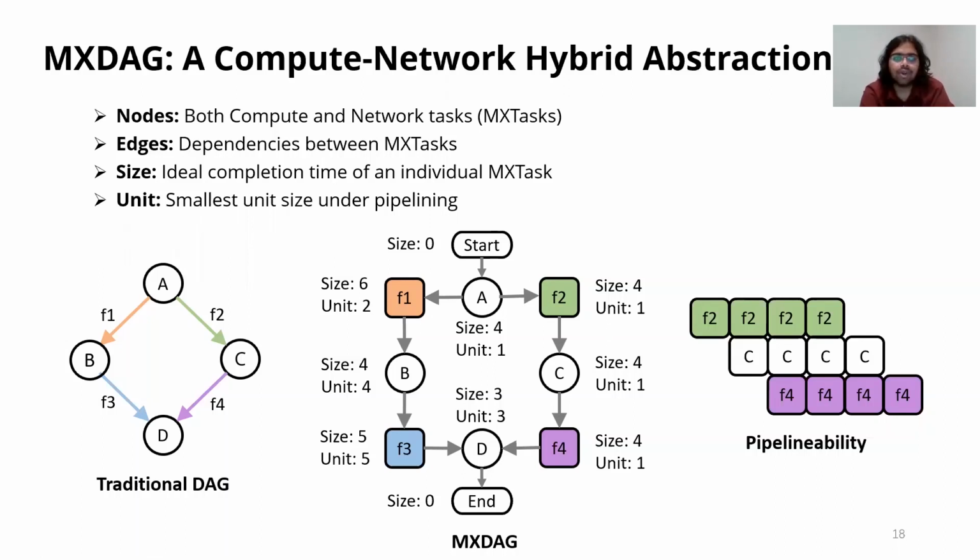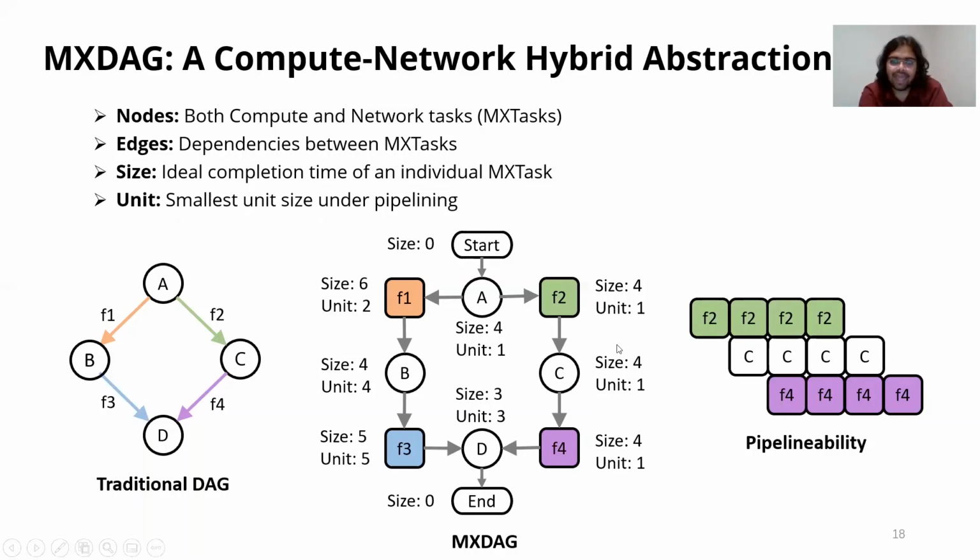Now each node has two important attributes here. First is called size, which is the ideal completion time of an individual mixed task, while the optimal amount of resource was allocated for it. And second is called unit, which is used for the pipelineability analysis, which is the smallest unit size under pipelining. For example, if we focus on task F2, it has size 4 and unit 1. It means 1/4 of the task F2 needs to be finished, and after that we can actually start the next task C and put it into pipelining.